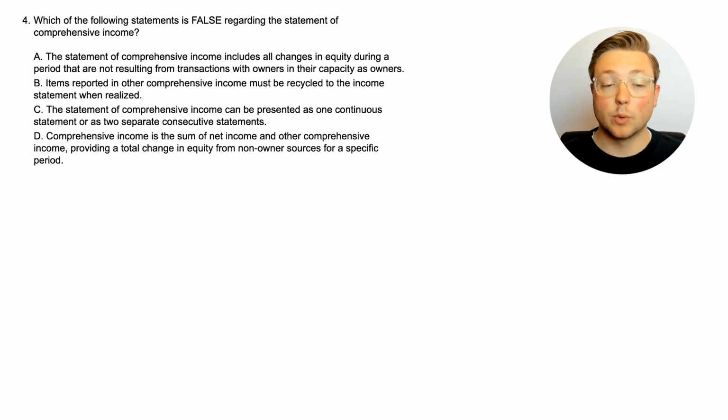Here we are at question 4. Which of the following statements is false regarding the statement of comprehensive income? We've learned a little bit so far, so you might be able to answer this correctly. Take a second, think through these different options, think which ones might sound correct and which one sounds off from what we've learned so far. When you're ready, come back, we'll look at the answer together.